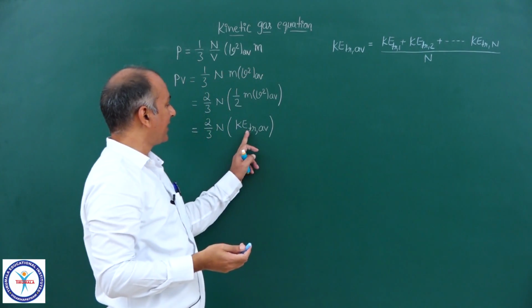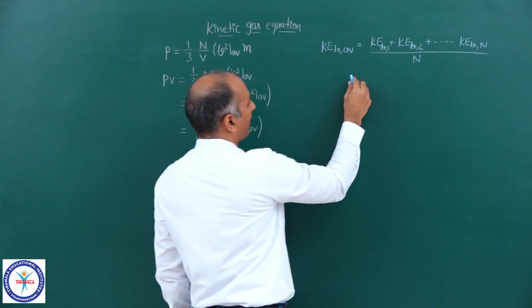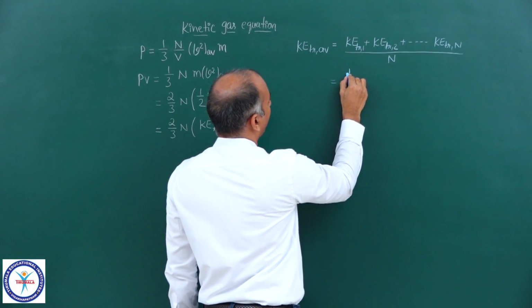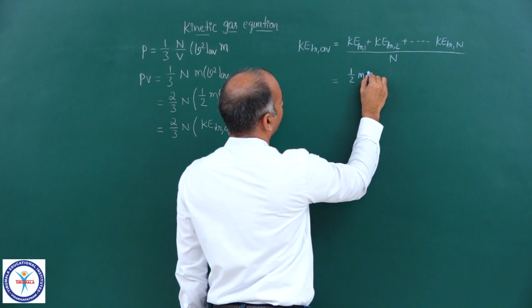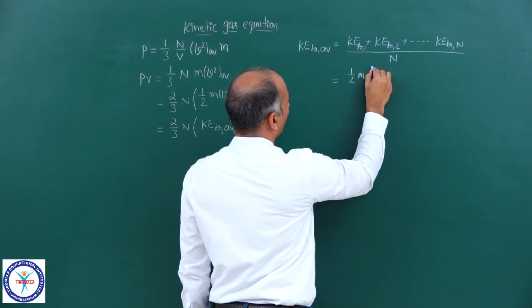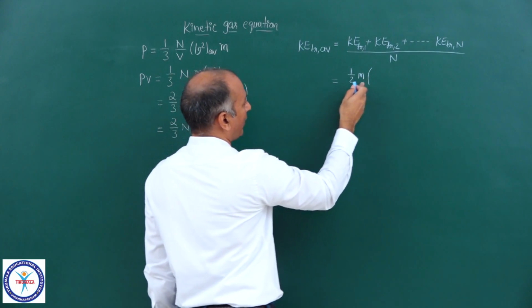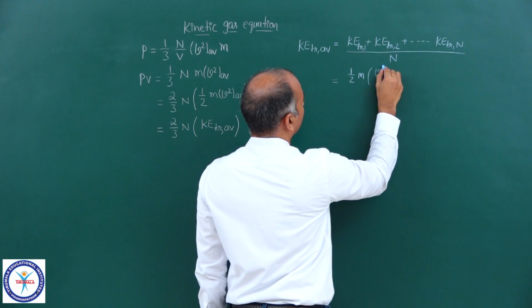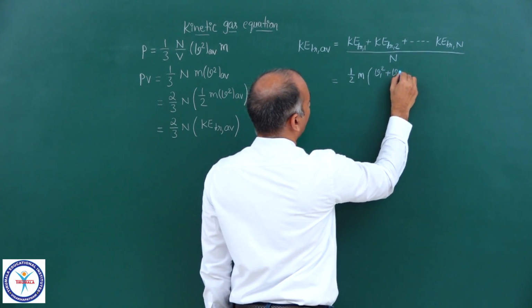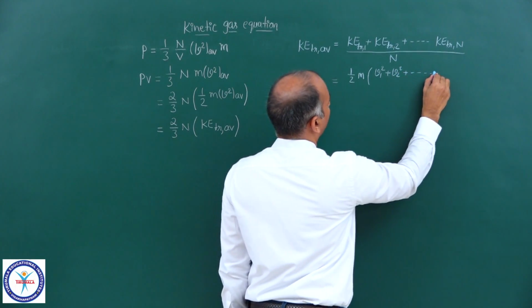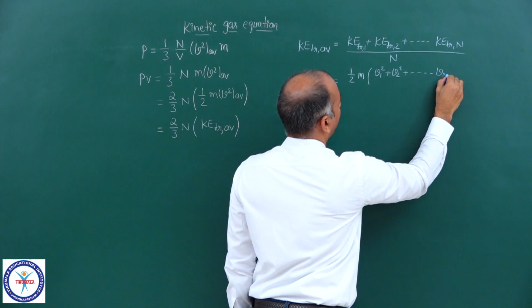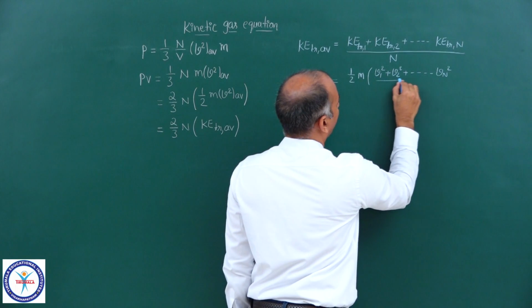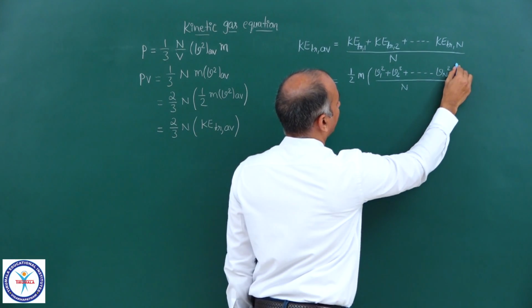So this is KE translational average. Now you can write this as half m, let me take half into m common, v1 square plus v2 square so on vN square upon N. Can I write it like this?